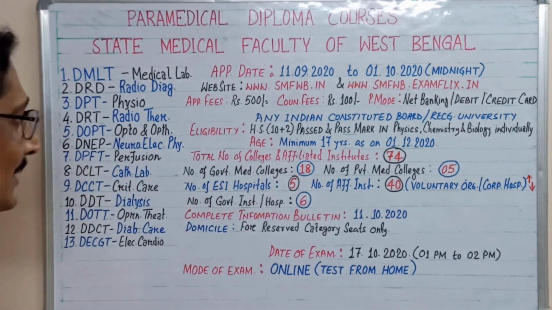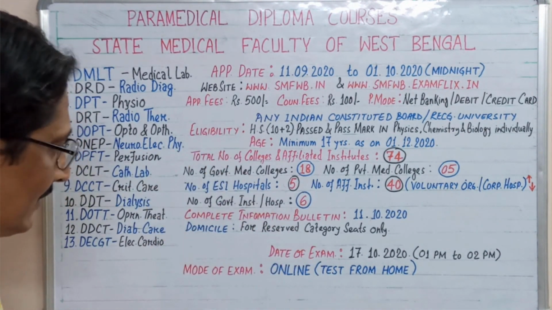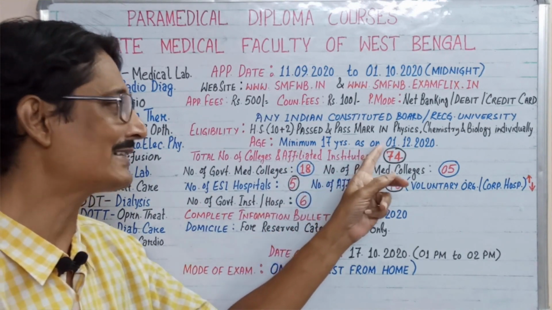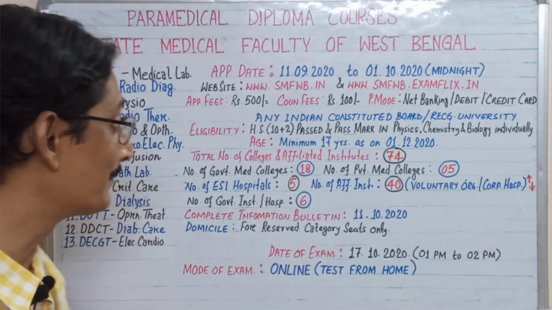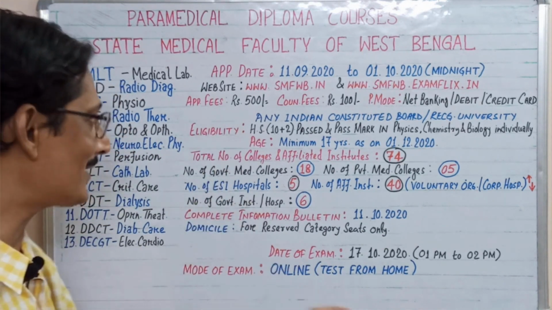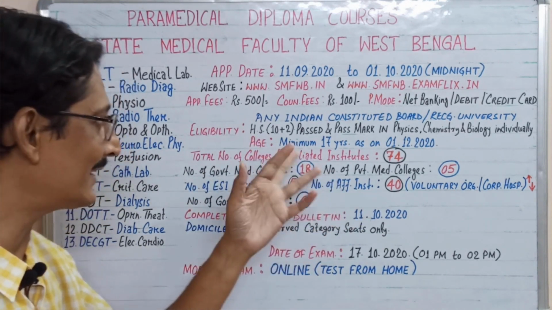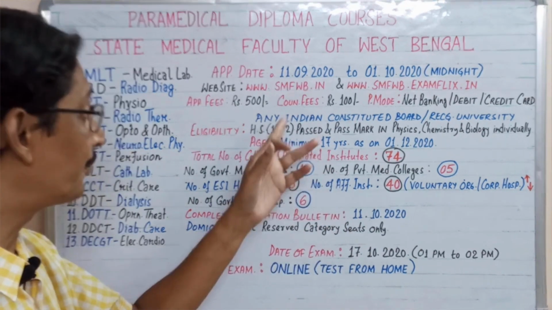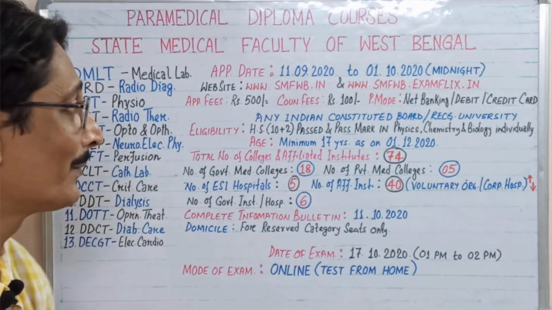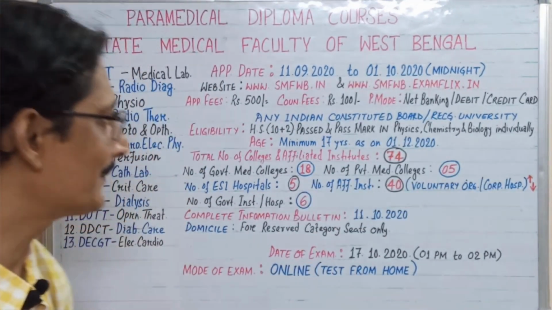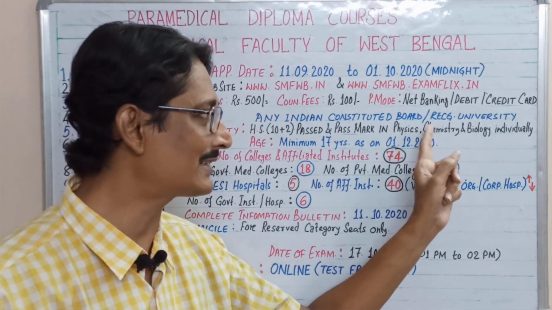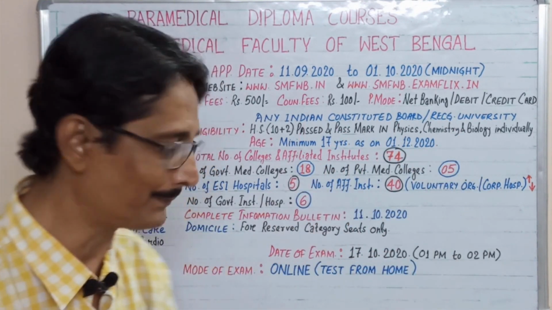Now, what is the eligibility? The primary thing is your age: minimum 17 years as on 1st of December, but there is no maximum age limit. You have to pass HS, that is higher secondary, 10 plus 2, from any Indian constituted board or recognized university, and you should also pass in physics, chemistry and biology individually.